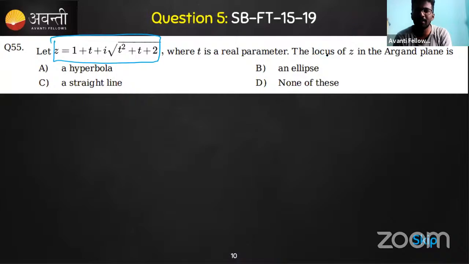And then the locus of the z in an Argand plane is what? Is it a hyperbola? Is it a straight line? Is it an ellipse? Or is it none of these?